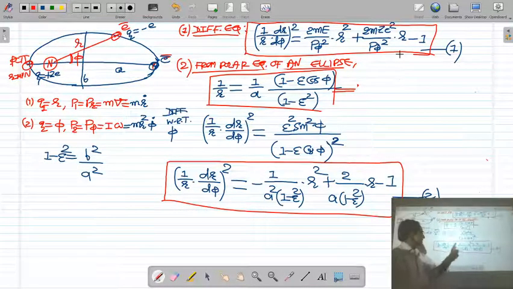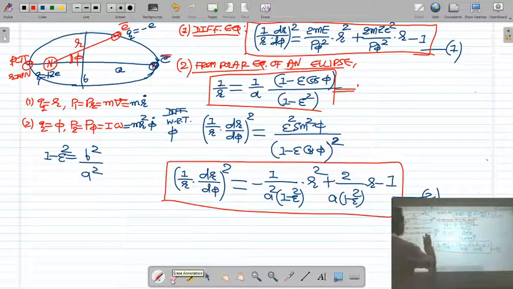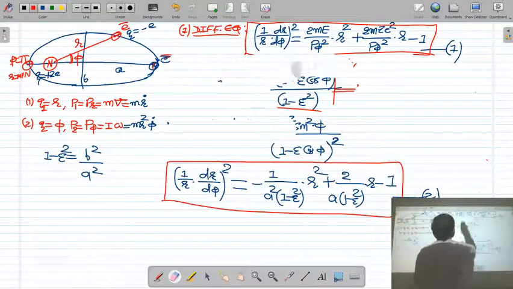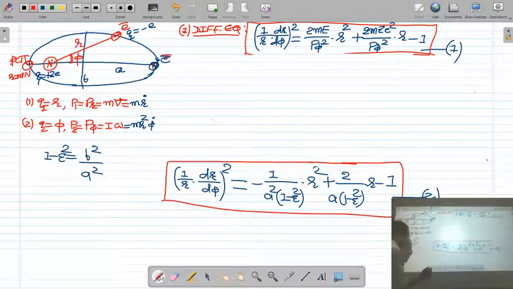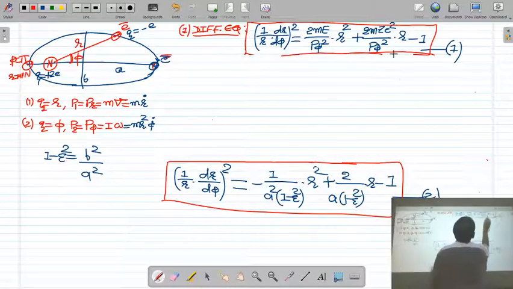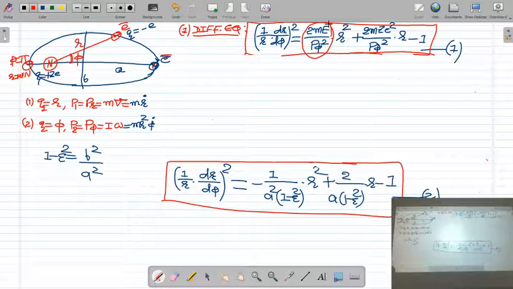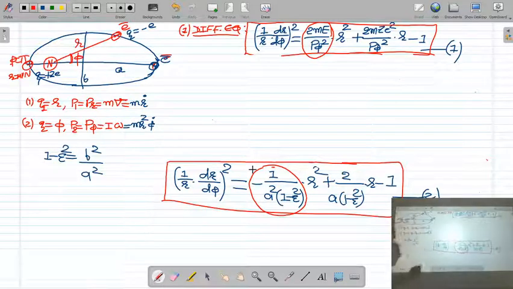So (1/r divided by d phi) whole square is minus 1 upon a square (1 minus epsilon square) into r square plus 2 upon a(1 minus epsilon square) into r minus 1. Now in these two equations we will equate the coefficient of r square. In equation 1 the coefficient of r square is 2me upon p phi square. In equation 2 the coefficient of r square is minus 1 upon a square (1 minus epsilon square).